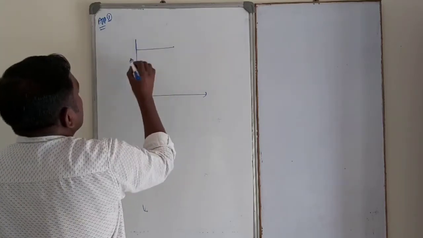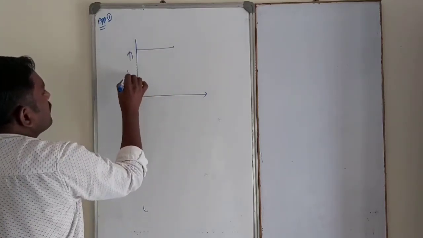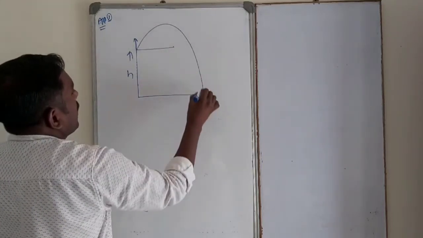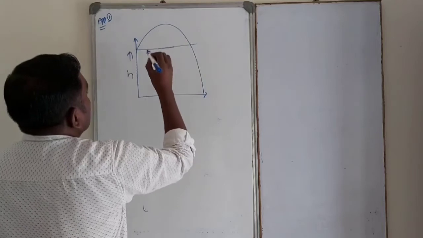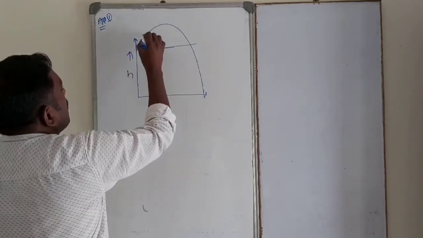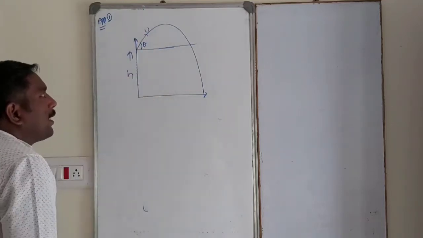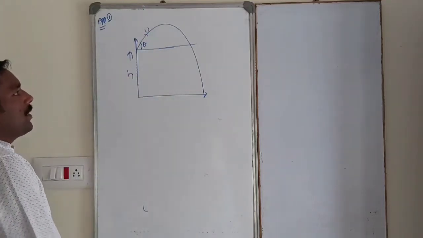So this is the height. A body is projected from a certain height like this, with a velocity u. Theta is the angle made by the projectile with the horizontal.